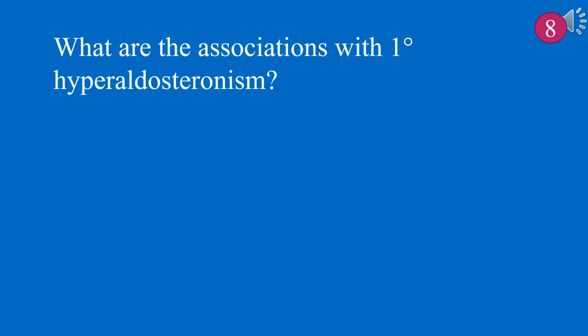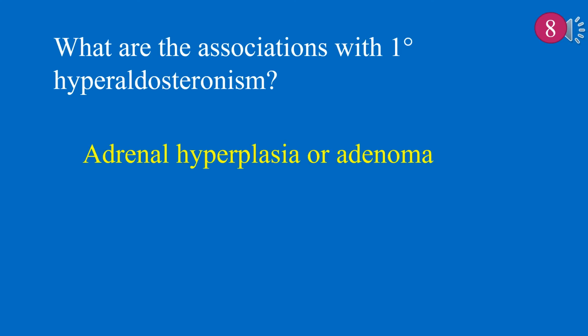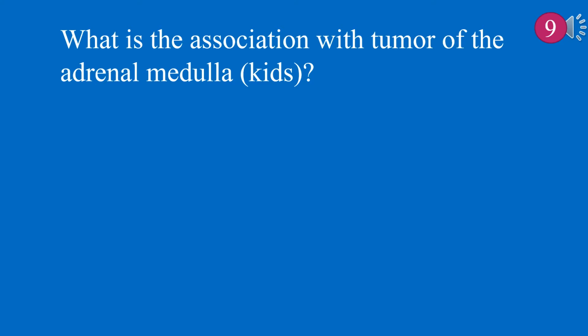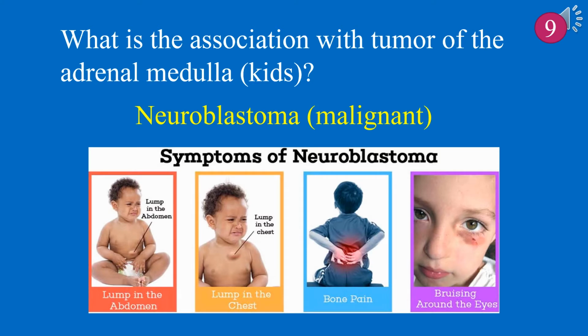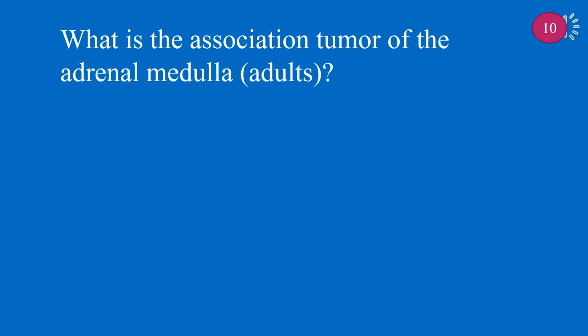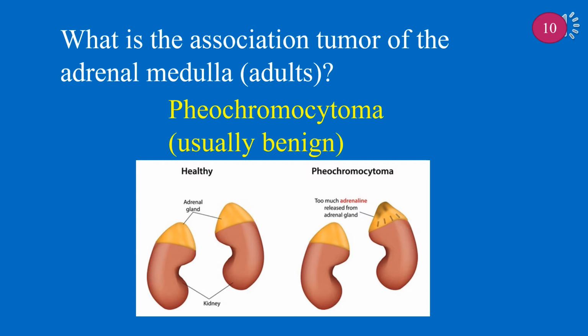What are the associations with primary hyperaldosteronism? Primary hyperaldosteronism is associated with adrenal hyperplasia or adenoma. What is the association with tumor of the adrenal medulla in kids? It is associated with malignant neuroblastoma. What is the association with tumor of the adrenal medulla in adults? It is associated with pheochromocytoma, usually benign.